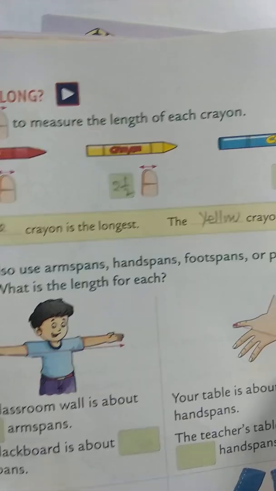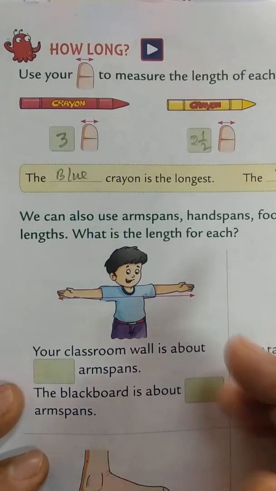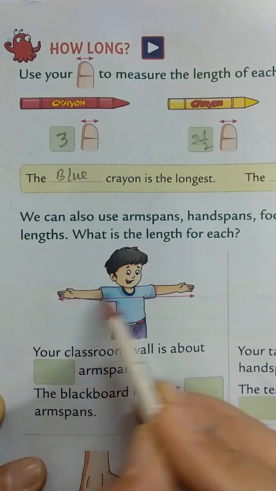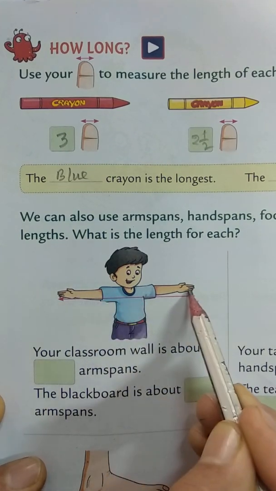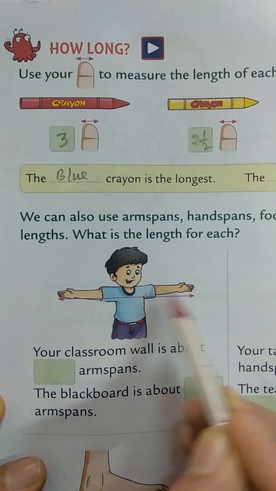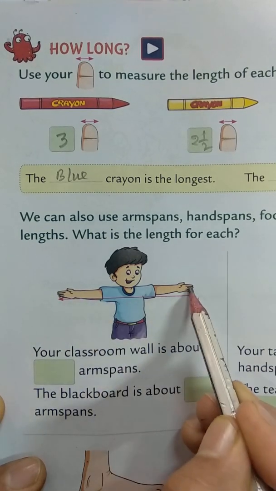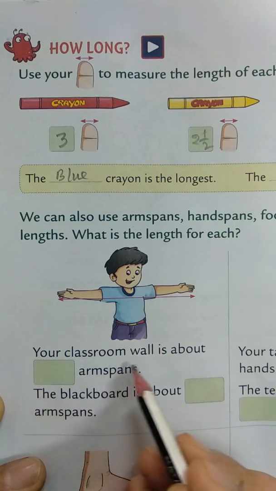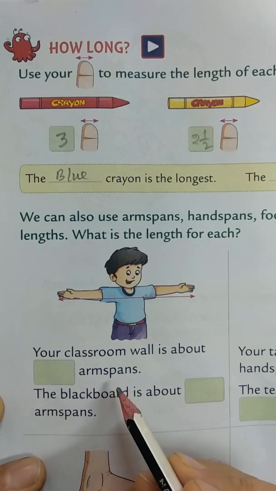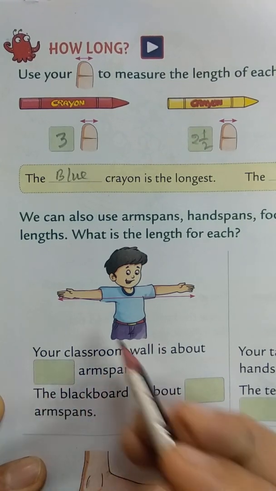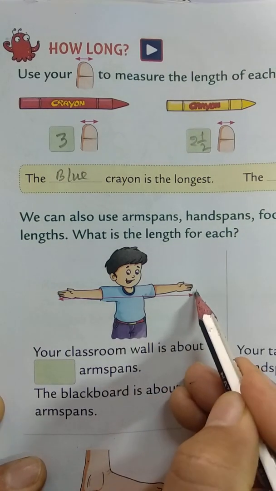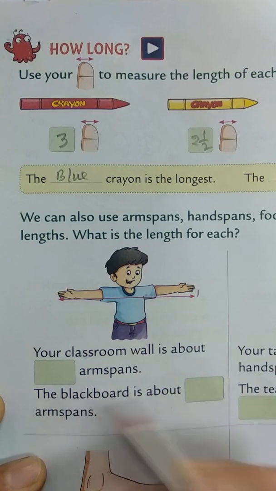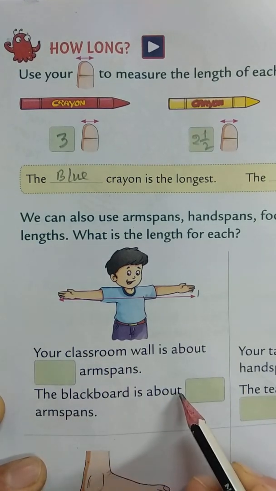So the blue one you can measure. Now I was telling you about arm span. From here to here, open your arm, stretch it properly, straight, okay. So if you measure any length by stretching from here to here, that gives you 1 arm span, okay. So you can try. Your classroom wall is about dash arm span. You can go through the walls. 1, then here you can mark on the wall, then go further, then you can do this activity. The blackboard you can measure.